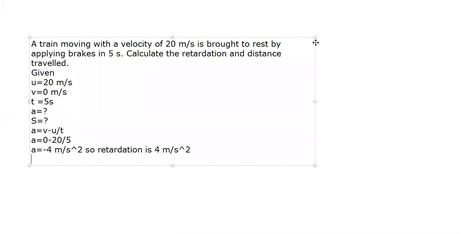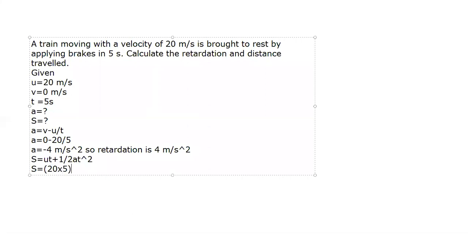Now what has been asked? S has been asked. So which formula should we use? S is equal to UT plus half AT square. But just be careful, it is retardation. So you have to be very careful with the sign. Chalo, tell me, what will be the answer? What is the initial velocity? The initial velocity is 20. 20 into how long? 5.